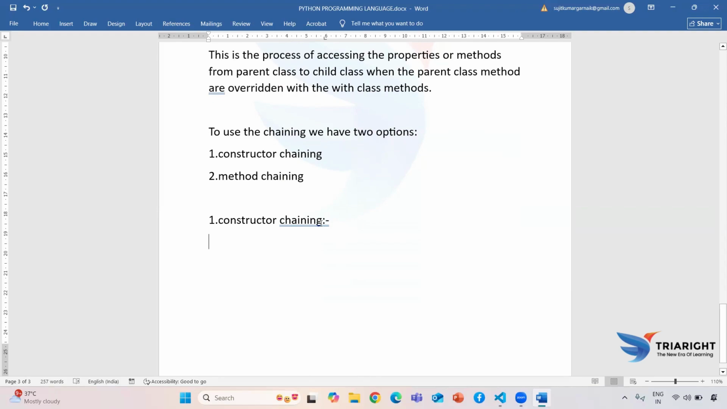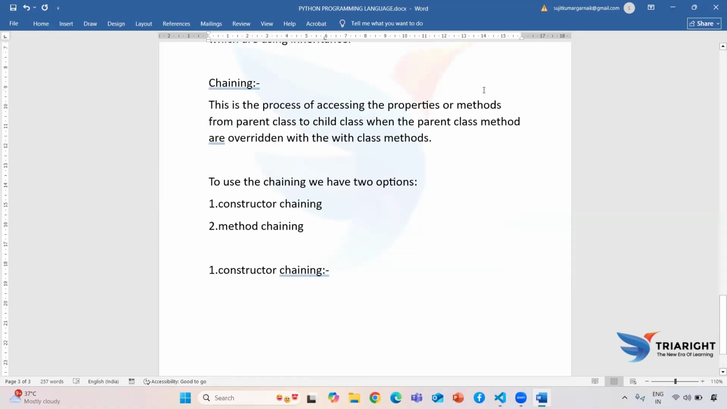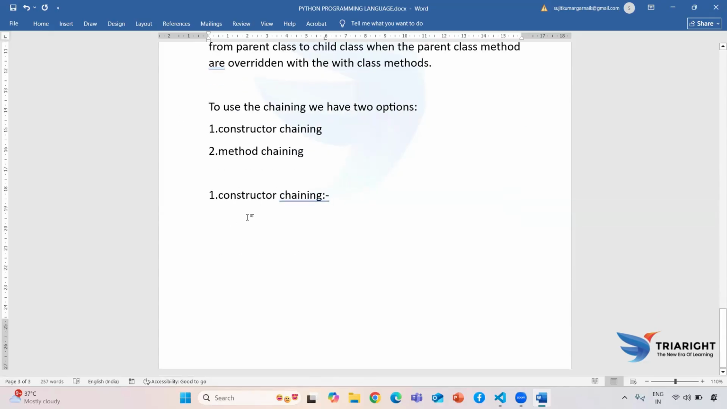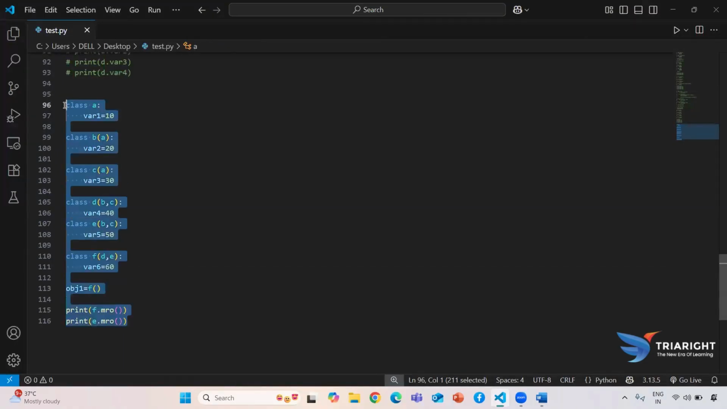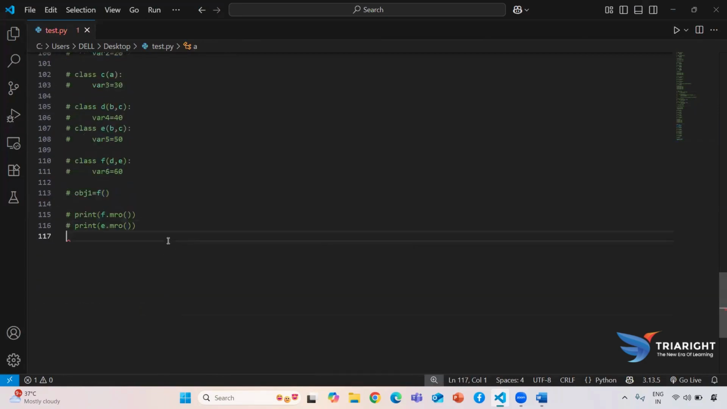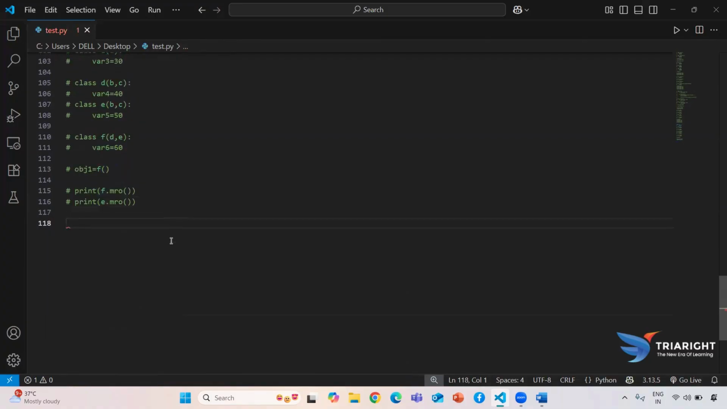This is the process of accessing parent class constructor from child class constructor when parent class constructor is overridden with the child class constructor. Previously we were talking about properties and functionality. Now in the constructor we are only accessing the constructor part. So how to create a constructor? With the help of double underscore init double underscore. First we will write the code to see how to use it, then you can get a clear picture, and then we can write the theoretical point.